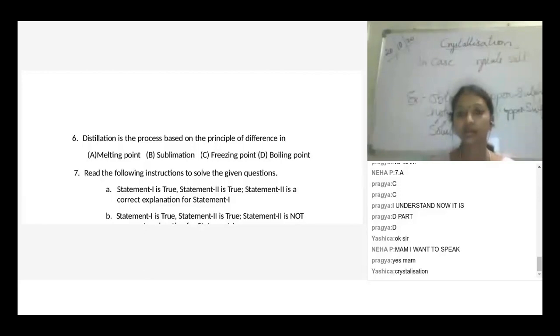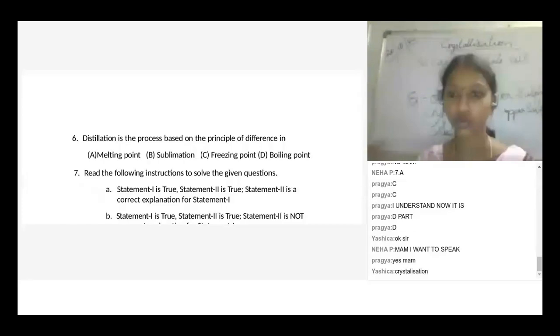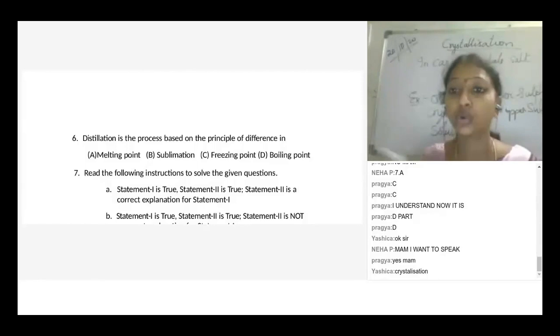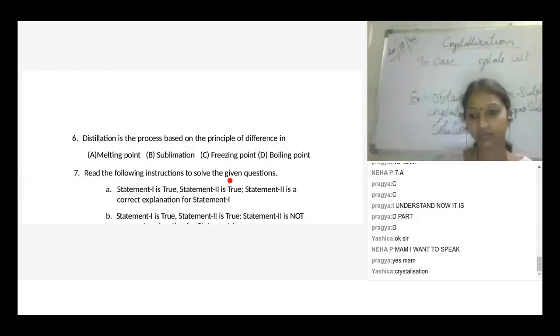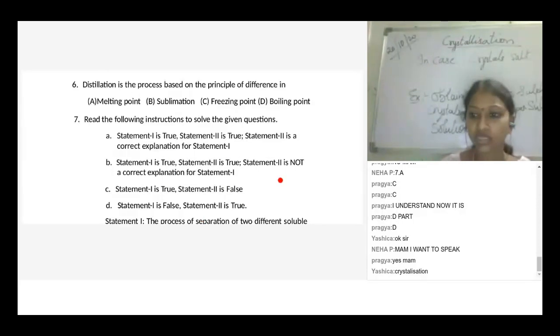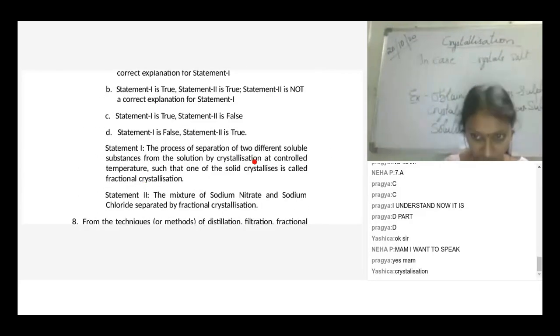the one that is least soluble in the solution will form crystals first, and after continuous heating and cooling, the next one, which is highly soluble in the solution, takes some time to form crystals. This is known as fractionating crystallization. Yes, understood? Any doubts? Very good. So the option is statement 1. What is statement 1 here? The process of separation of two different soluble crystals from solution by crystallization at controlled temperature.